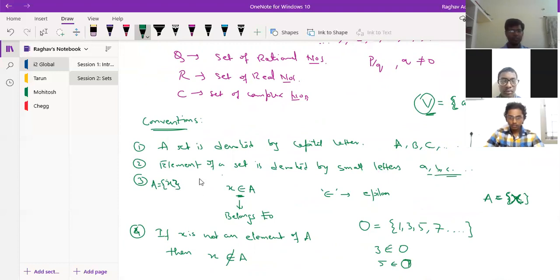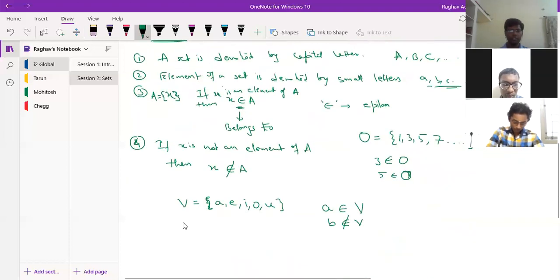Let's write it down here. If x is an element of A, then x belongs to A. So this epsilon symbol is to denote belongs to.